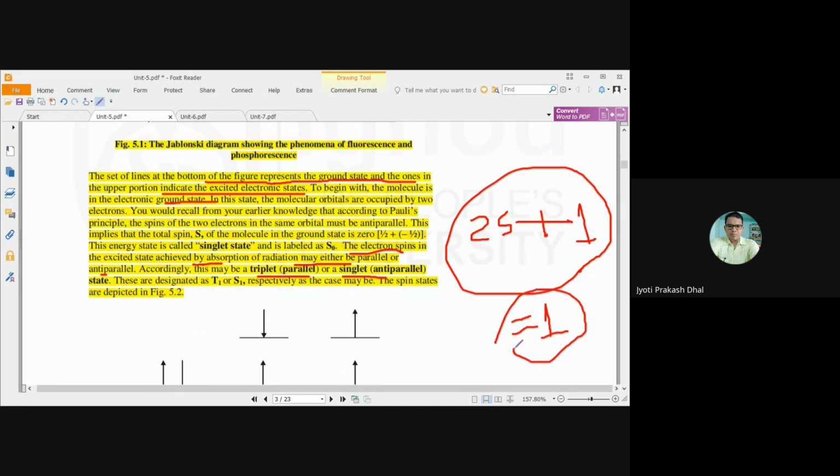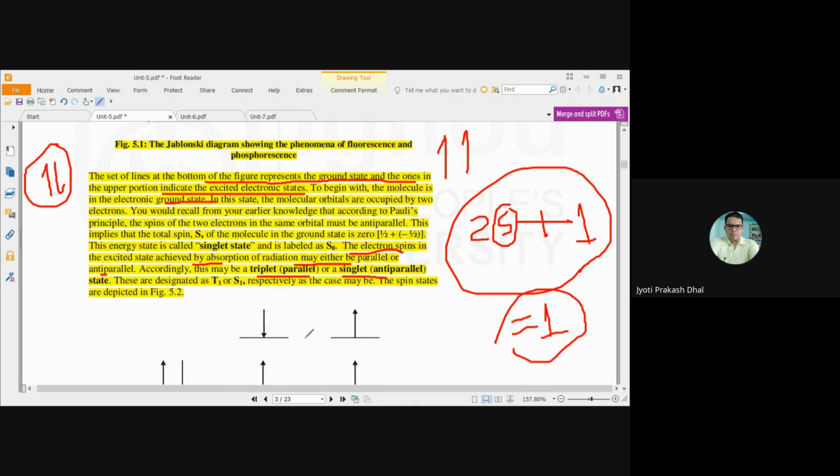But in the excited state, the two electrons may be present in an antiparallel or a parallel manner. If antiparallel, the spin becomes zero and the state is said to be a singlet state. But if the two electrons are parallel, then the total spin will be half plus half, that is 1. That means S equals 1, so 2 into 1 plus 1 equals 3. That is called a triplet state.